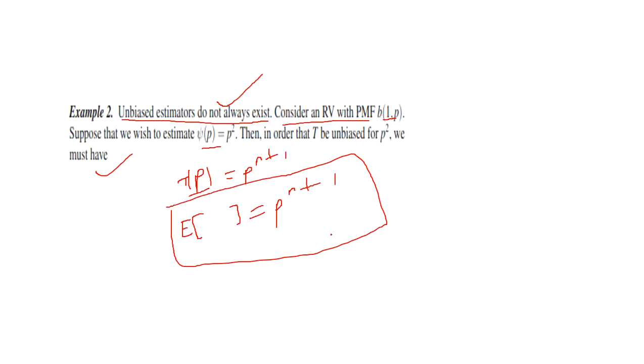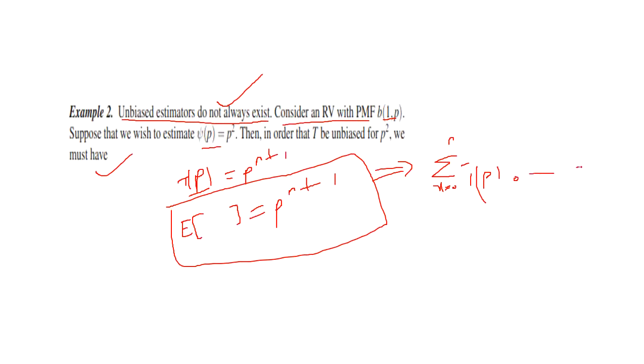For checking this, the result we need is the summation, x equal to 0 to n, of T(x) times the PMF of the binomial distribution.